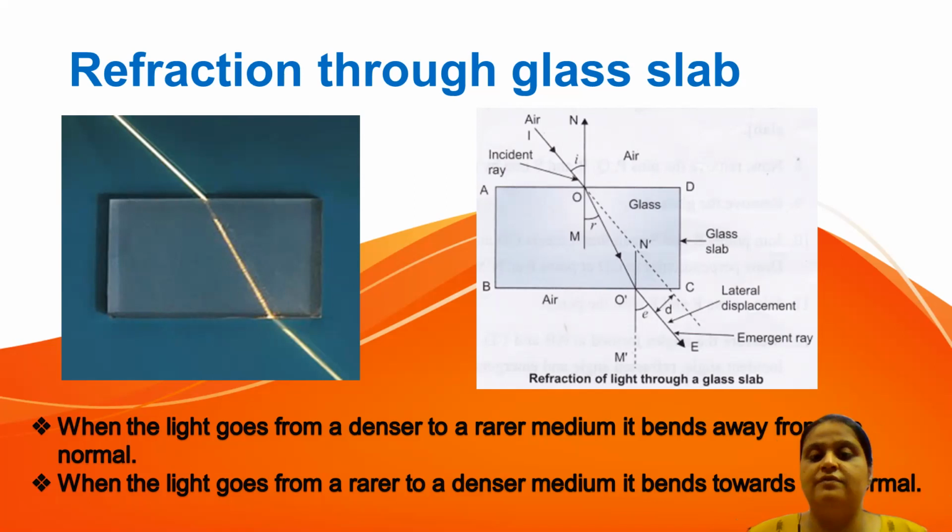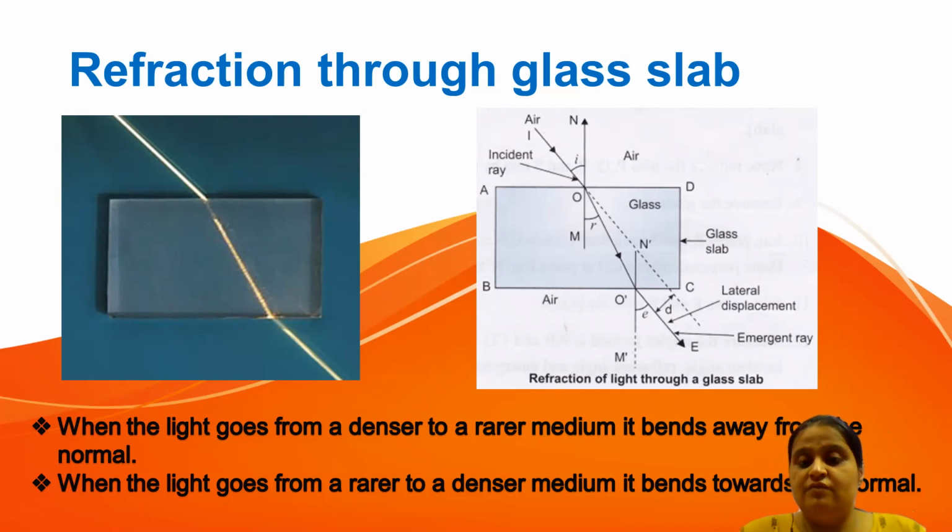Because the rays are changing as incident ray, refracted ray, and emergent ray, the angles also we will name accordingly. The first angle is angle I, the incident angle. Angle R, when it is entering into the glass slab, is the refractive angle, and when it again comes out into air, that is the emergent angle.